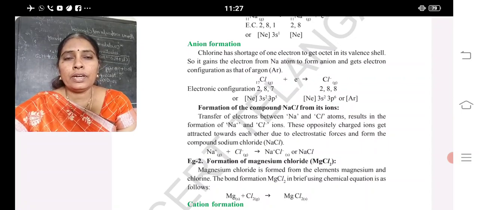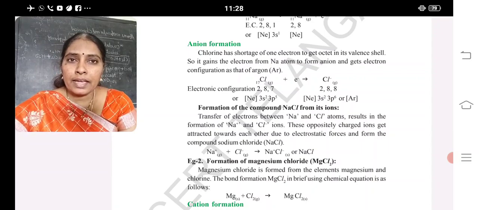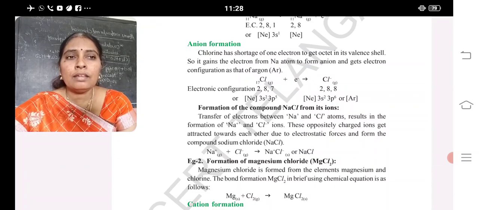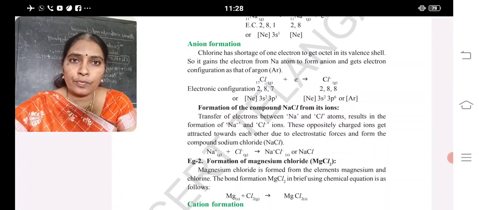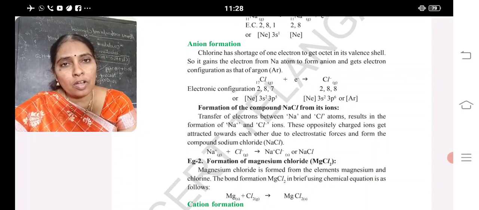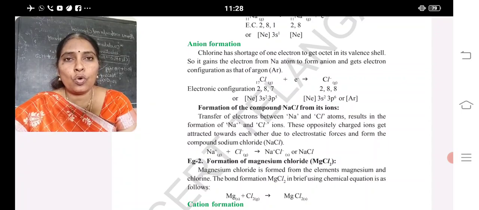In ionic bonds, a good example is sodium chloride. Cation formation means positive ion formation. How does it form a positive ion? By losing one electron. So write the sodium configuration, and by losing one electron it forms a cation, that is 2, 8, which is Na plus.